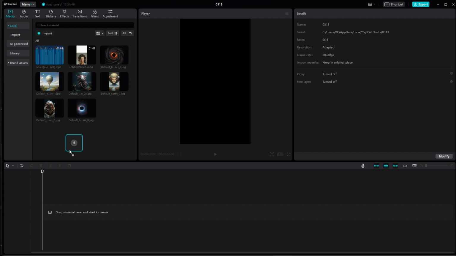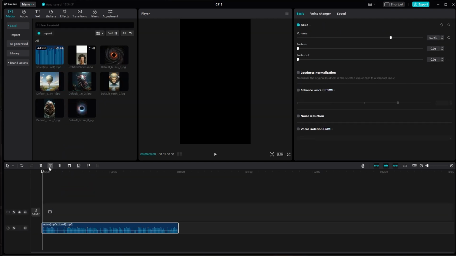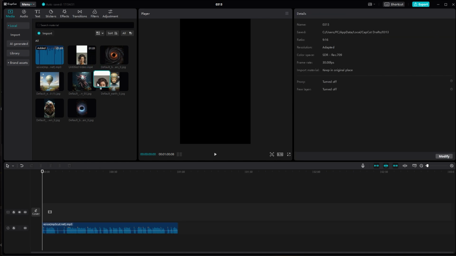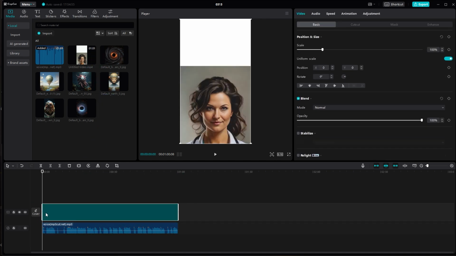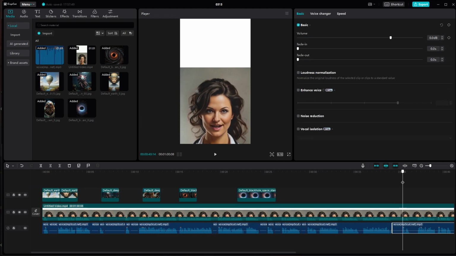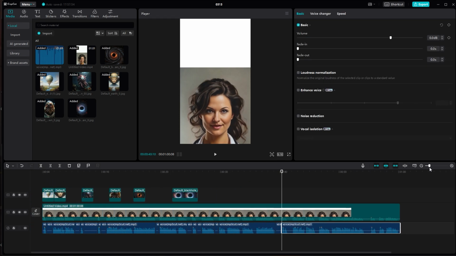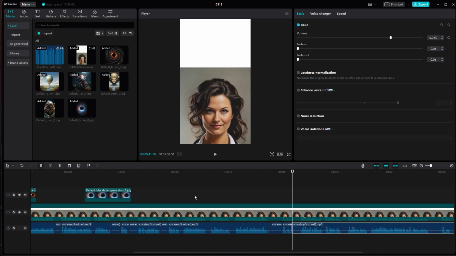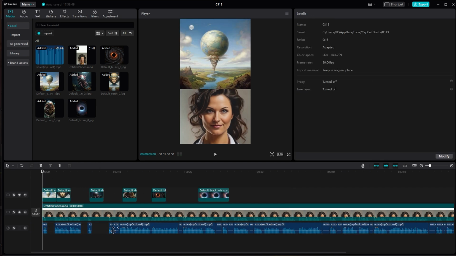Begin by dragging the voiceovers to the timeline. Next, place the talking avatar video on top of it and adjust its size to cover the lower part of the video. Then, add the necessary images to their designated locations. This process is quite straightforward. Insert all the images and ensure that their sizes are adjusted to fit the upper part of the video. This step may take a few minutes, depending on the number of images used to tell the story.